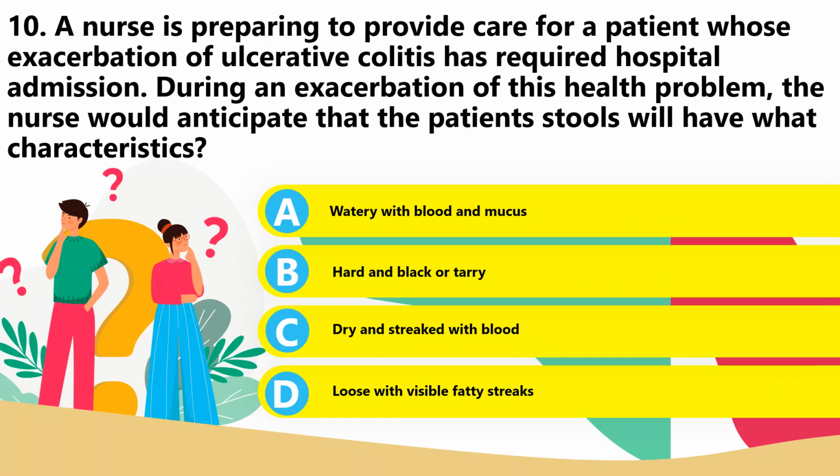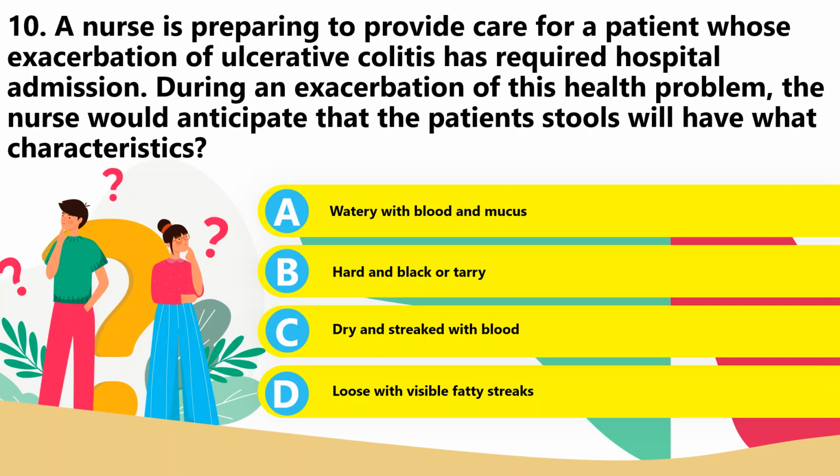10. A nurse is preparing to provide care for a patient whose exacerbation of ulcerative colitis has required hospital admission. During an exacerbation of his health problem, the nurse would anticipate that the patient's stool will have what characteristics? A. Watery with blood and mucus. B. Hard and black or tarry. C. Dry and streaked with blood. Or D. Loose with visible fatty streaks. Of course, the predominant symptom of ulcerative colitis is considered to be diarrhea. So therefore, the answer here is letter A.